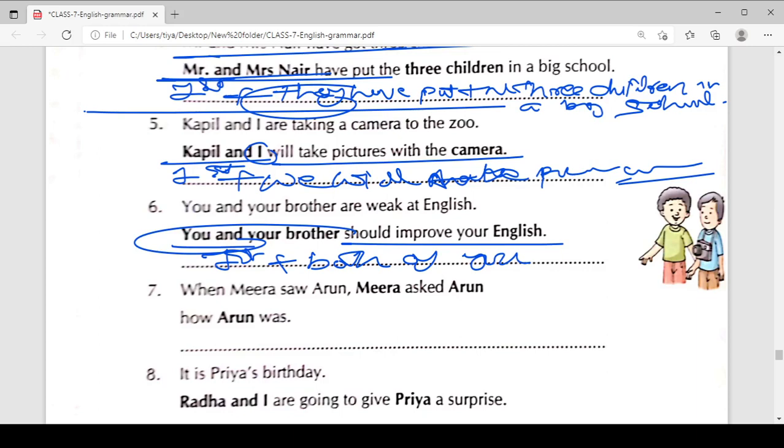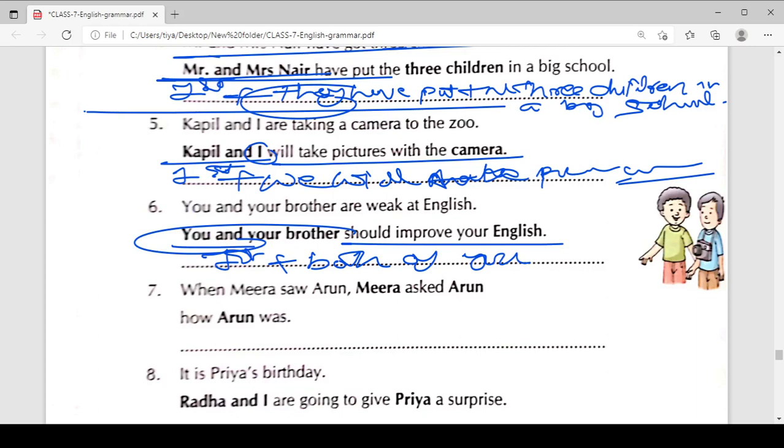Like we have, when Meera saw Arun, Meera asked Arun how Arun was. Now you need to change Meera and Arun with the pronouns. Okay, so just try to understand how you can change the pronoun. So when Meera saw Arun, Meera asked Arun how Arun was.